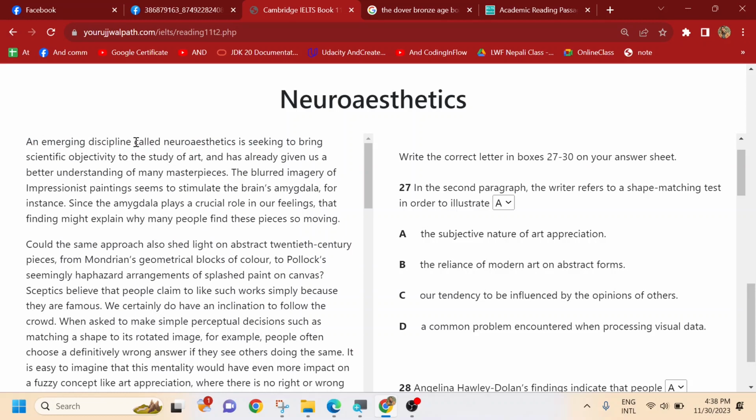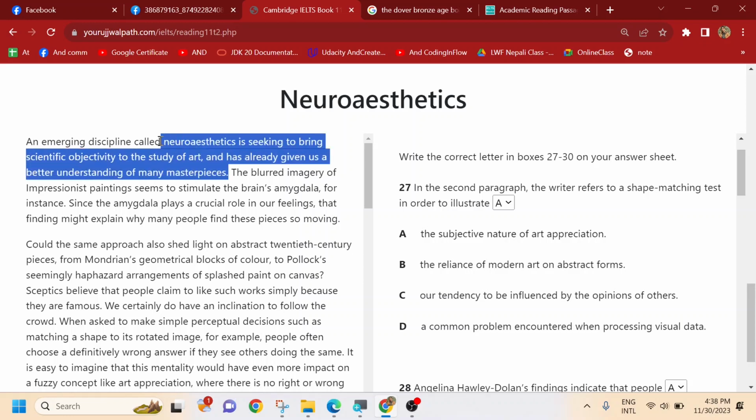An emerging discipline called neurostatistics is seeking to bring scientific objectivity to the study of art and has already given us a better understanding of many masterpieces. So we see the definition of neurostatistics, which we didn't know at the beginning, has been given.